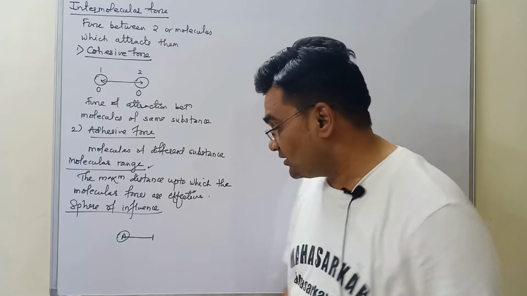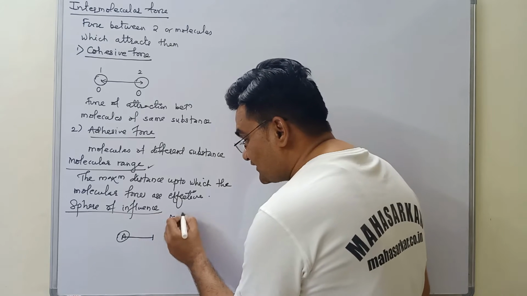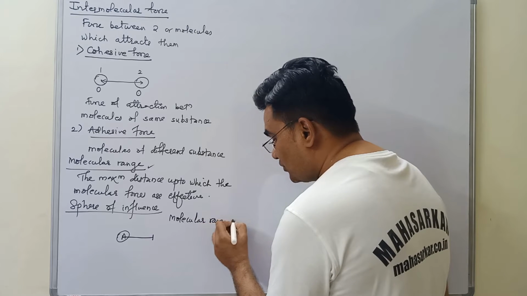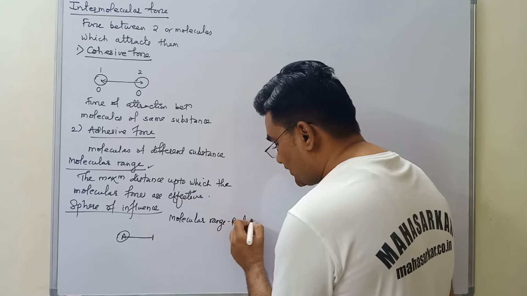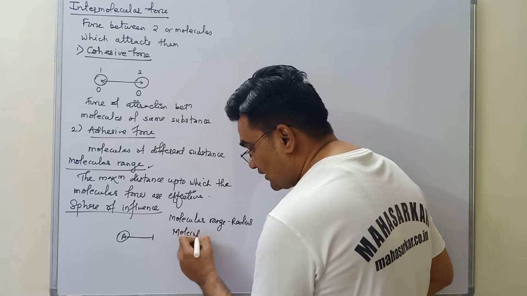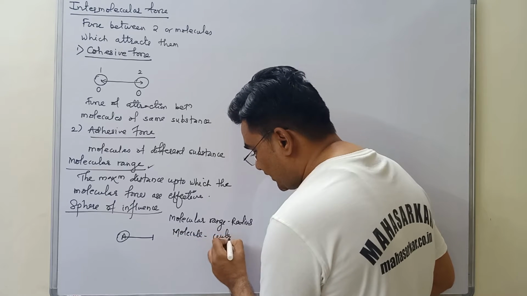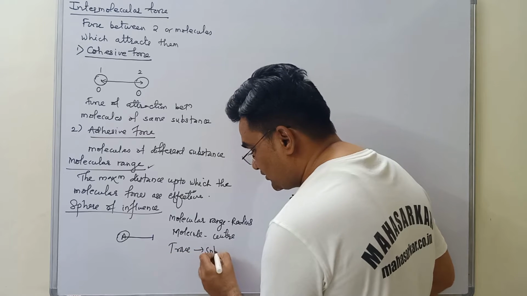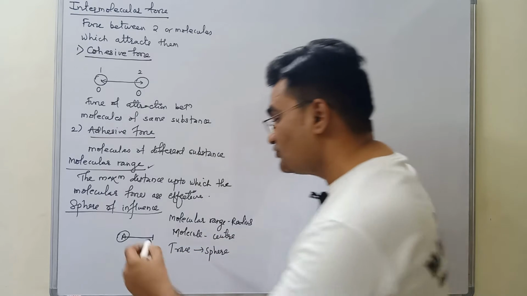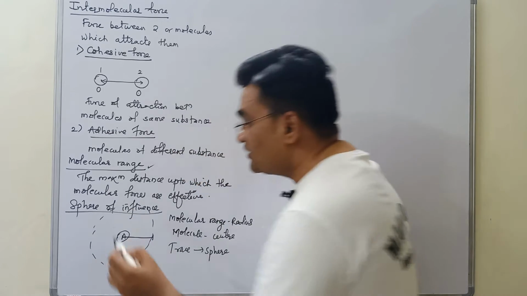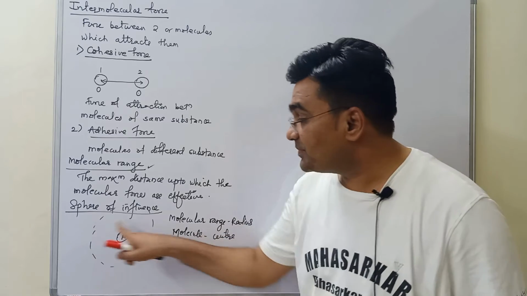If I take the molecular range as the radius, and the molecule itself as the center, and trace an imaginary sphere, that sphere is called the sphere of influence.